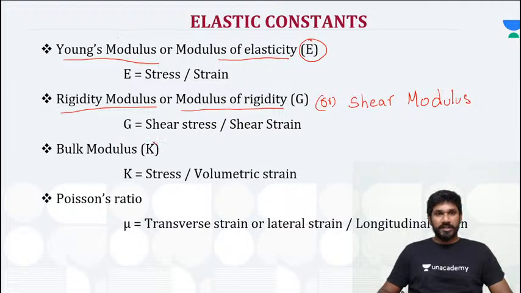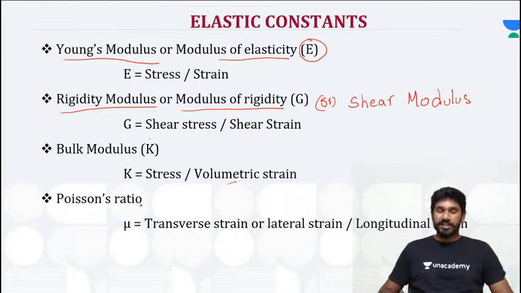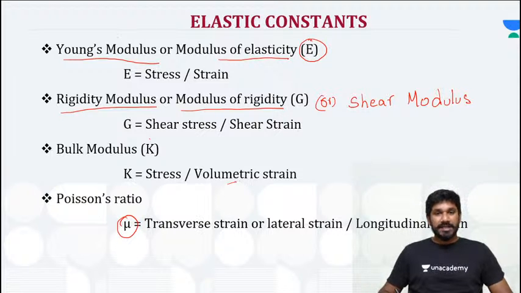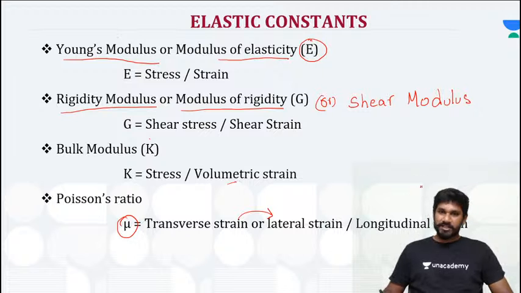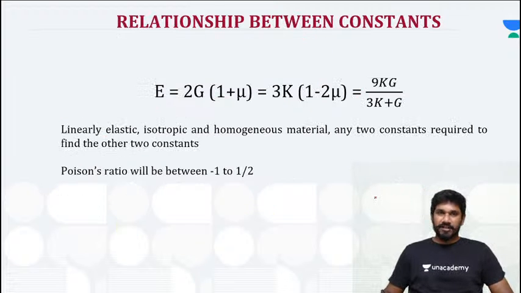Coming to the next one, that is bulk modulus. So bulk modulus is stress by volumetric strain, and Poisson's ratio, that is represented as mu, which is transverse strain or lateral strain. There are 2 names here, right? One is transverse strain, another one is lateral strain, divided by longitudinal strain. Okay, transverse strain or lateral strain divided by longitudinal strain, right?